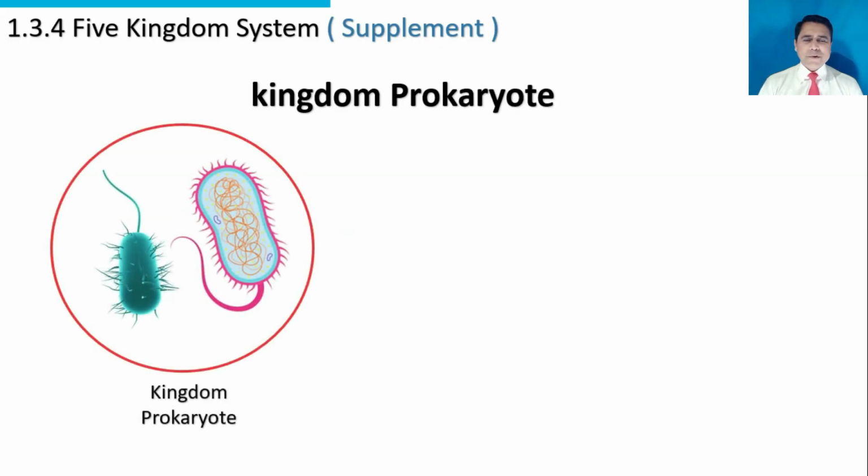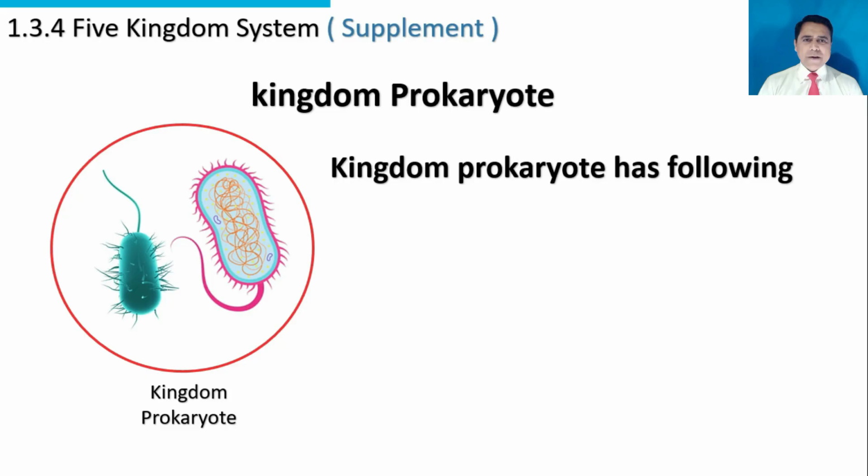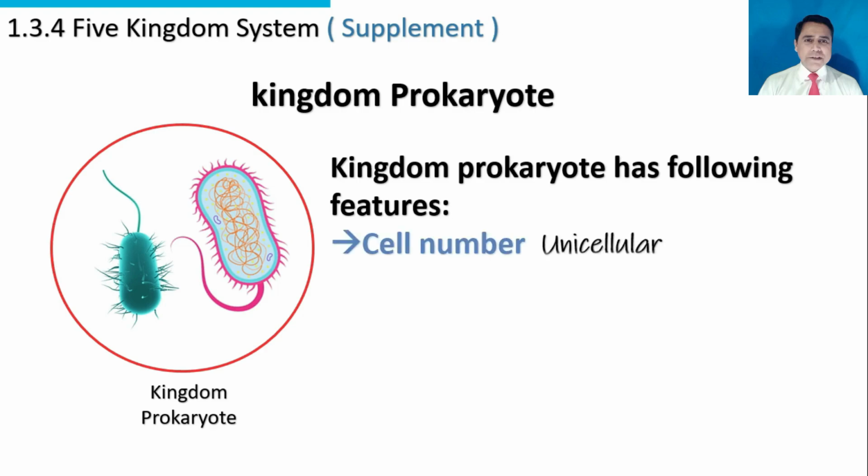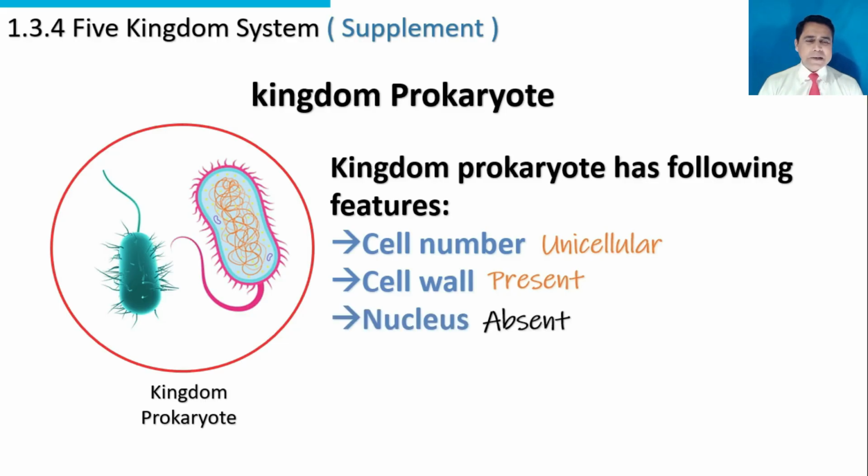This is kingdom prokaryote. Kingdom prokaryote has following features: cell number, unicellular, cell wall, present, nucleus, absent, chlorophyll, absent. These are the features of kingdom prokaryote.